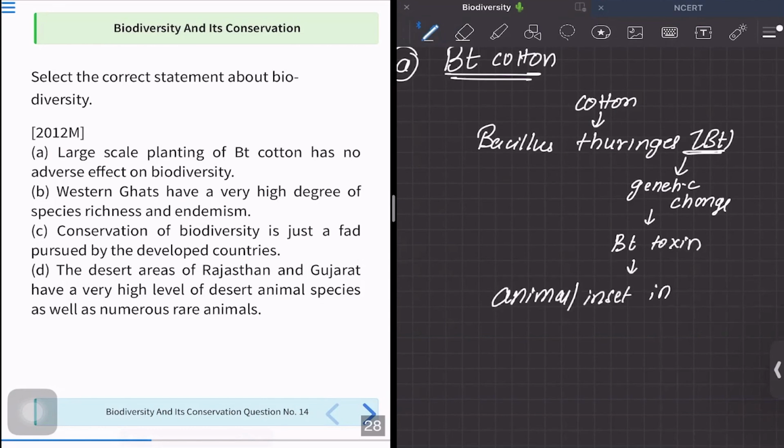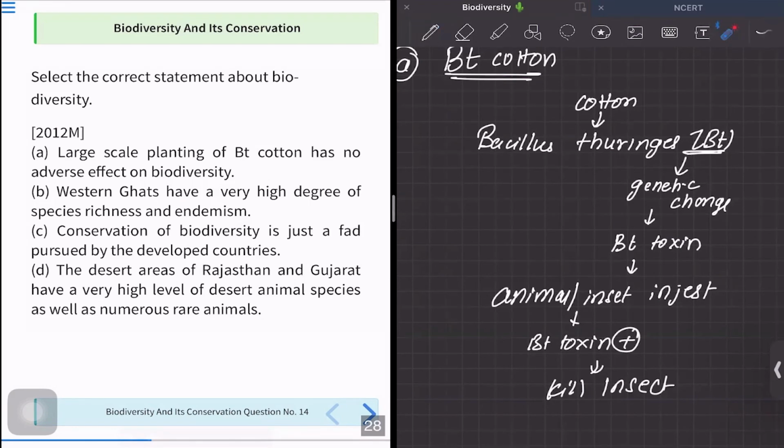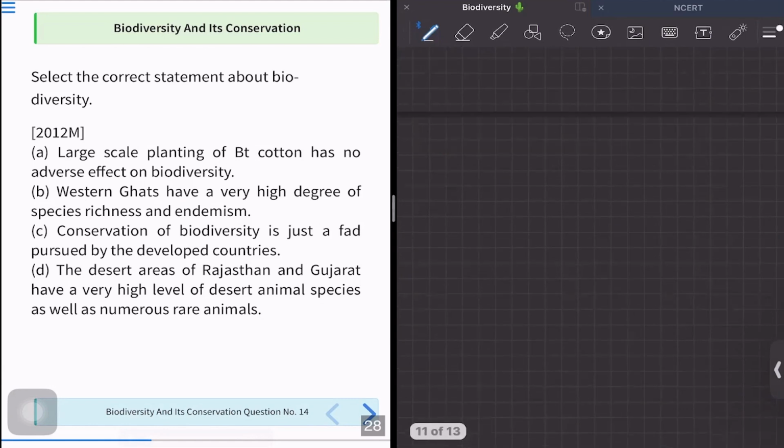the insect. So is it that BT cotton has no effect on biodiversity? No, it has some effect. It is actually declining our biodiversity. So option A is not correct, it is the wrong one. Let us see what option B is saying.